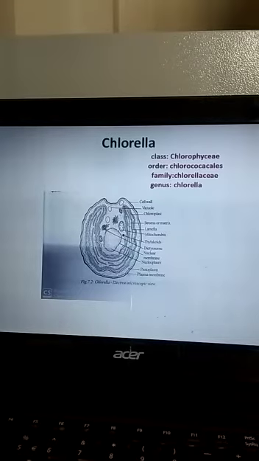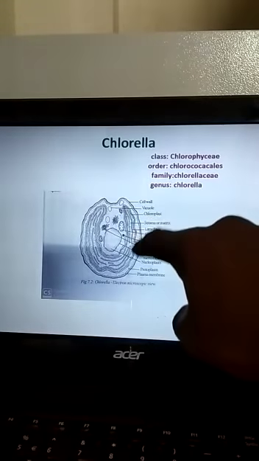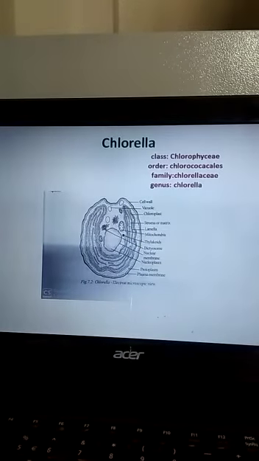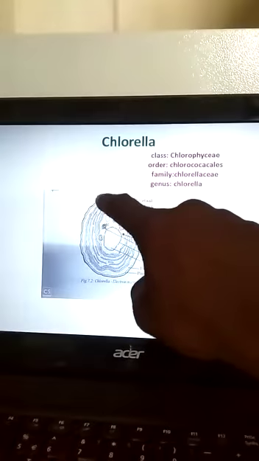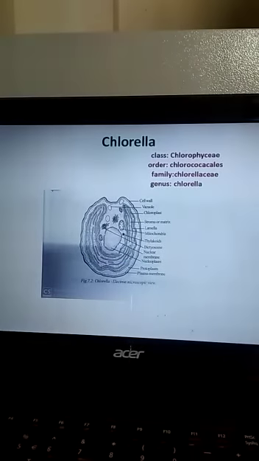The cell consists of an outer cell wall, a middle plasma membrane and inner protoplasm. The cell is enclosed by a mucilage layer, and below the mucilage layer the cell wall is present. The cell wall consists of 2 layers: an outer pectose layer and an inner cellulose layer. The protoplasm consists of a single large cup-shaped chloroplast.